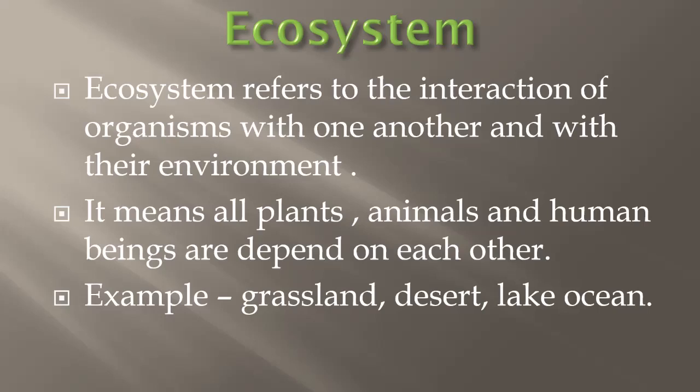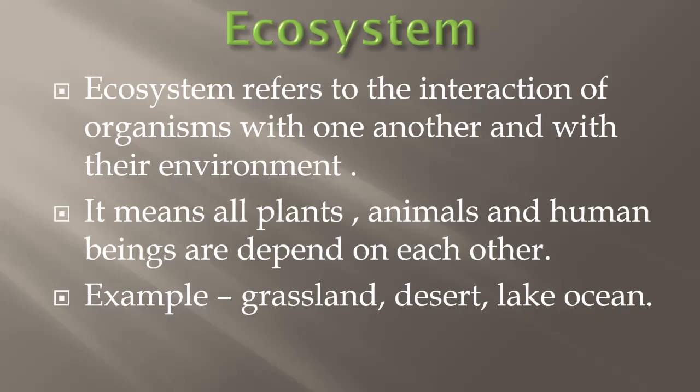As we human beings depend on nature for many things, even nature is dependent on us somewhere. Now this ecosystem is different at different places. For example, grassland, desert, lake. Each and every one has its own ecosystem. All ecosystems consist of abiotic and biotic components in their environment. The abiotic components are the non-living part of an ecosystem, while the biotic components are the living parts of the ecosystem.